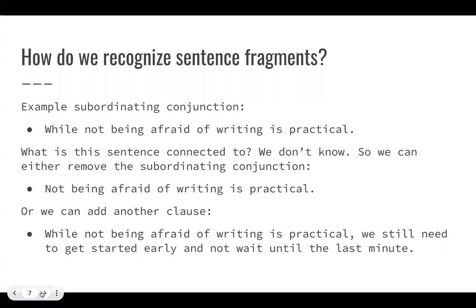So, how do we recognize sentence fragments when it's a subordinating conjunction? Let's look at an example. Our example is, "while not being afraid of writing is practical." We don't know what the sentence is connected to. We don't know what the while is telling us. So we can either remove it, "not being afraid of writing is practical," or we can add another independent clause. "While not being afraid of writing is practical, we still need to get started early and not wait until the last minute." We know this is an independent clause because it can stand on its own without the dependent clause "while not being afraid of writing is practical." It can read, "we still need to get started early and not wait until the last minute," and make a complete sentence on its own.